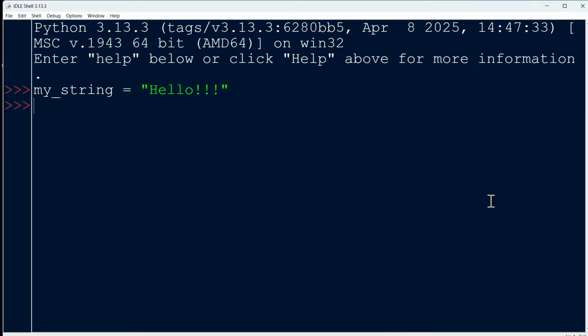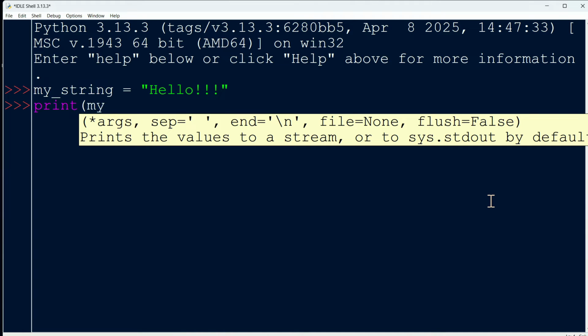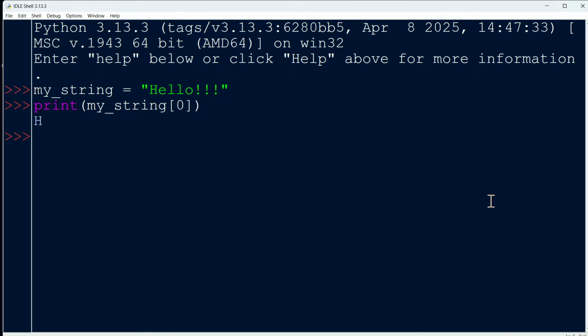The first time someone pointed out to me that the string is indexed, like the other data structures that we've been talking about in Python, my gosh, I was so surprised. My great thing to do would be to just test this with print and then my_string, and then let's specify an index number. Does that print the H in hello? It sure does. So notice we have indexing taking place inside the string, and it works just like we're comfortable with. It starts at 0, so the H is 0.